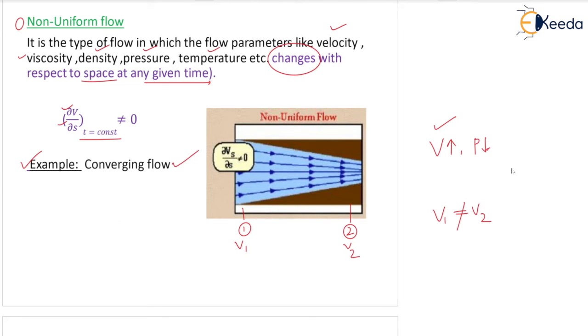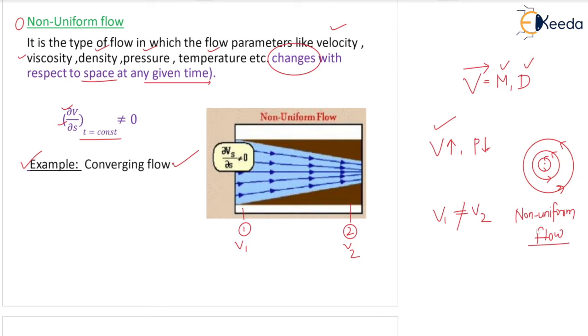And one more thing, velocity is a vector quantity. So when you talk about a vector quantity, you have magnitude plus direction both. So if either magnitude or direction is changing, we can say velocity is changing. In case of vortex flow, what happens? Your velocity may be constant, RPM is constant, but the direction keeps on changing at every point, right? So I can say vortex flow is also a good example of non-uniform flow, because of change in direction.